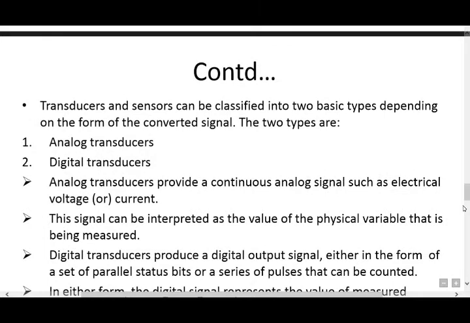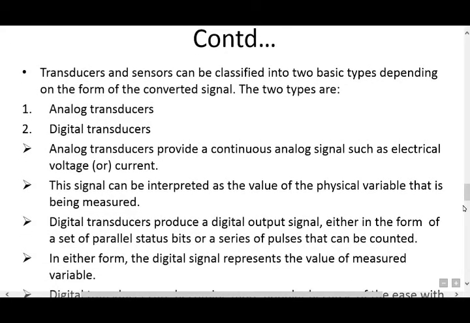Transducers and sensors can be classified as two basic types based on the form of converted signals. First is the analog transducer, second one is the digital transducer. Analog transducers provide a continuous analog signal such as electrical voltage or current. The signal can be interpreted as the value of the physical variable that is being measured.